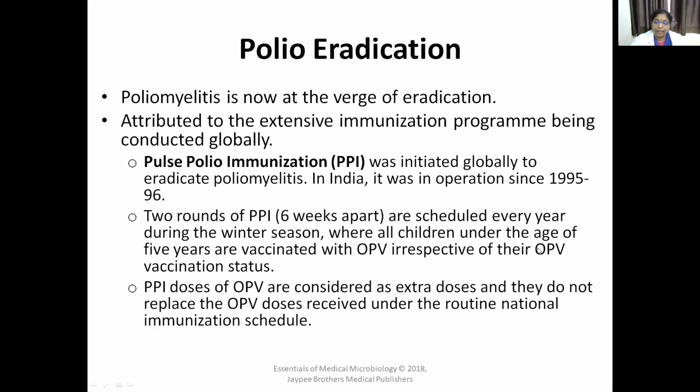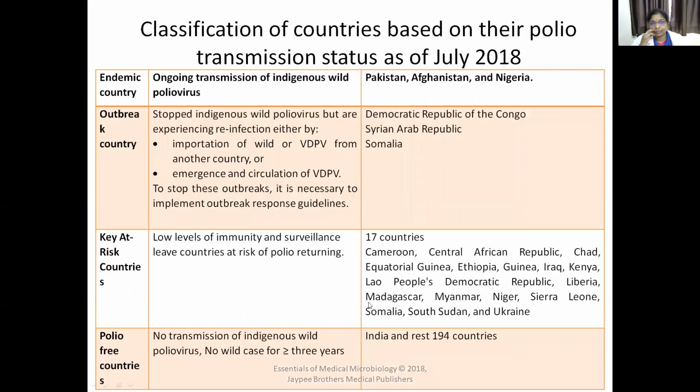In the universal immunization program, OPV will be given, but irrespective of that, they should take the oral polio vaccine given during the pulse polio immunization program. PPI doses of OPV are considered extra doses and they do not replace the OPV doses received under the routine national immunization schedule.